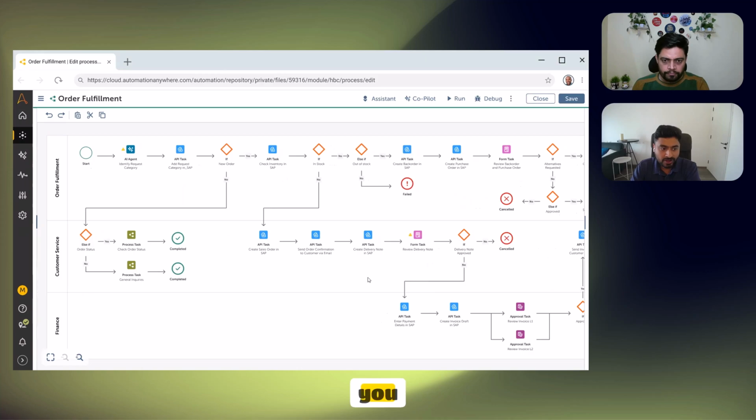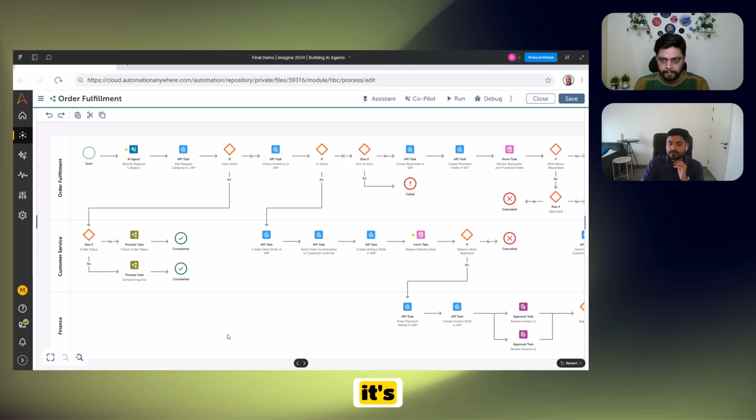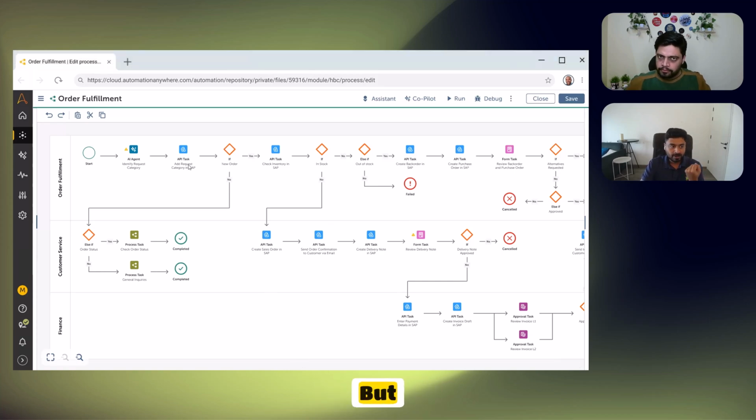Sure. Thank you. As you can see now, as part of the automation being generated, you can also see our process composer. Some of you have used our Automation Anywhere process composer today. It's a lot more basic in nature, but now we have logical grouping of tasks. You can see swim lanes are created for the different stakeholders in the process. You can also see the different building blocks, whether it's AI agents, API tasks, RPA tasks, or human in the loop through forms. All of this is created to give that entire high-level view of how the process is structured.